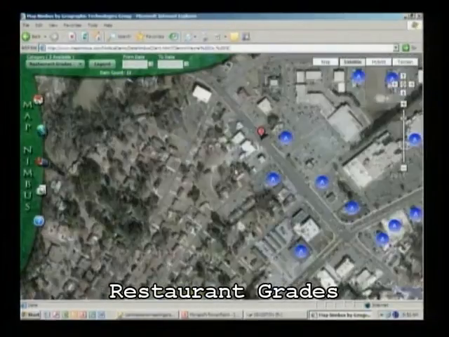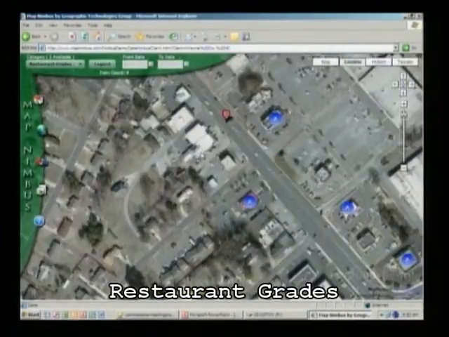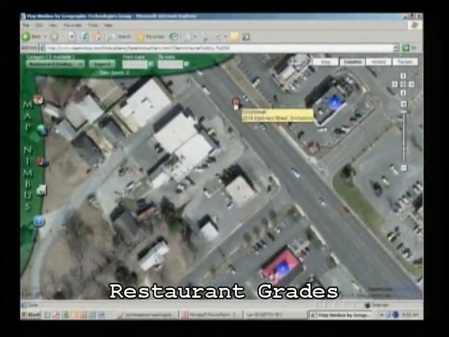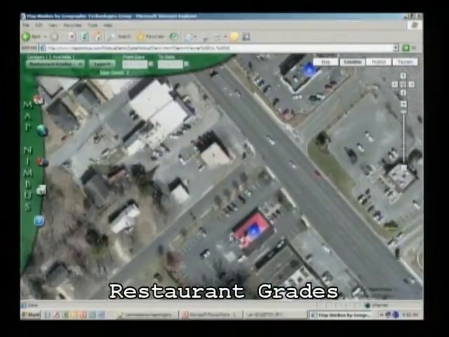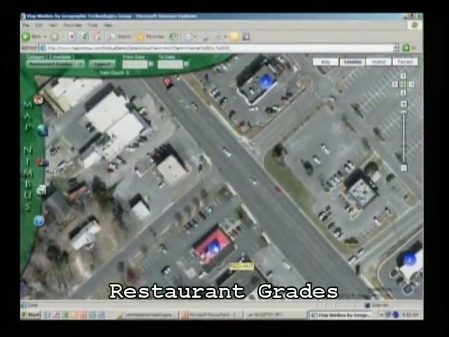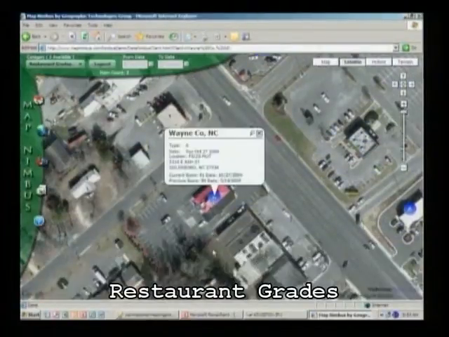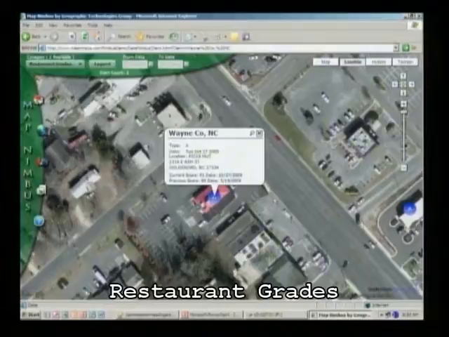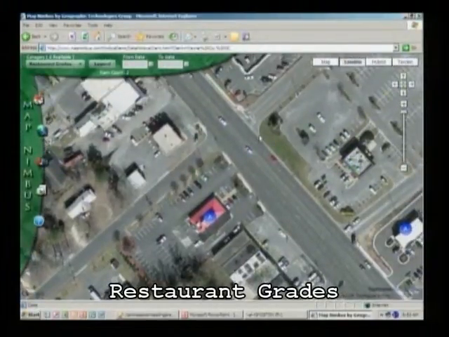Now, one thing I want to point out here is our data is more accurate than even Google Maps, because they map it to the center of the road. We're leveraging Wayne County's GIS data. You've got address points on top of each structure for dispatch, 911, all that kind of stuff. So we see we've actually mapped that on top of the actual restaurant. We hover over that and we see the last two sanitation grades. Again, we're going to be updating this next week, but we see that it's had an A the last 2 times. So that's great information again as a citizen.